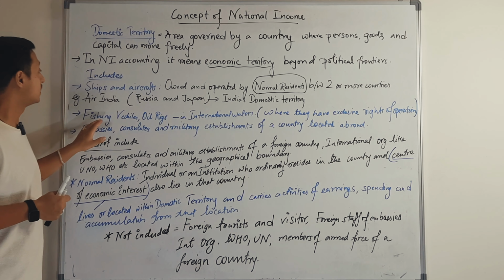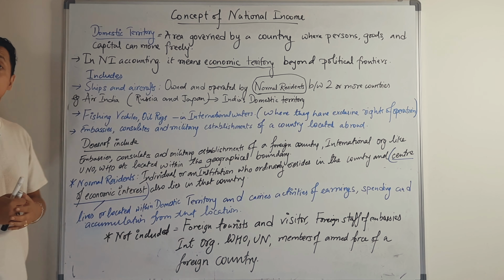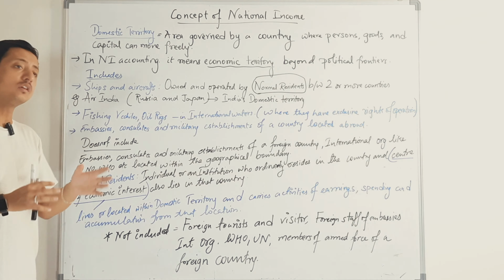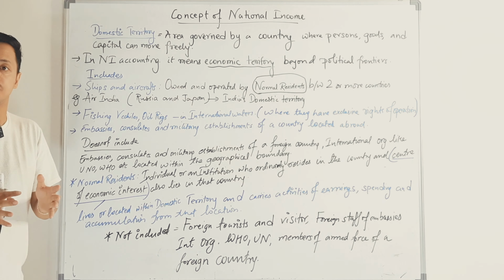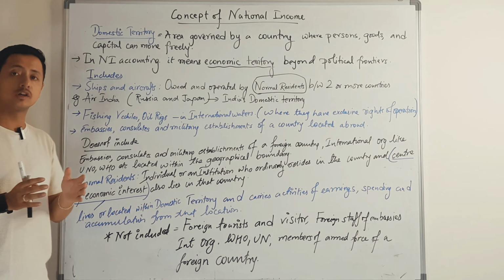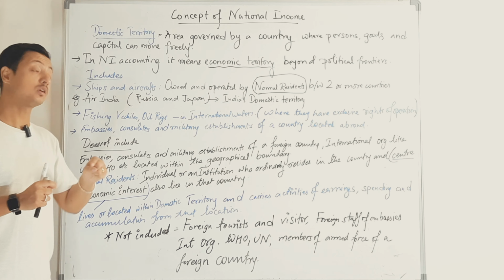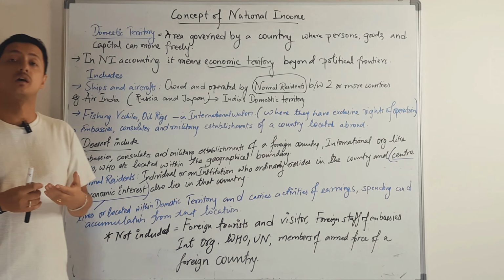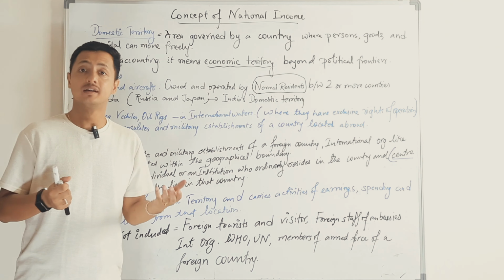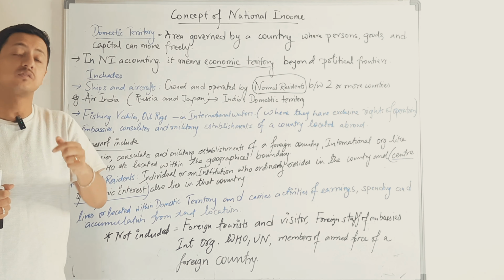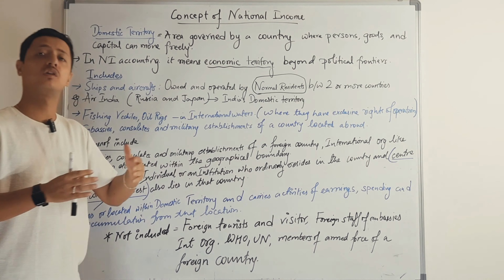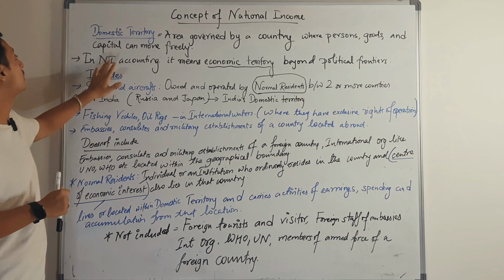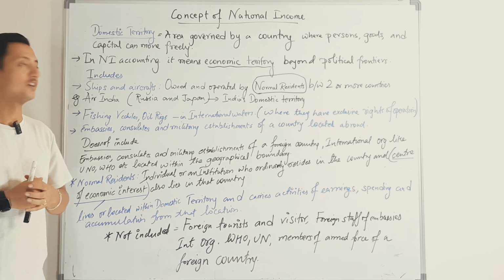In the same way, fishing vessels and oil rigs on international waters. That does not belong to the political territory of your country, but in international waters, through exclusive rights of operation, if such fishing vessels and oil rigs are there, then they would also be considered under domestic territory.